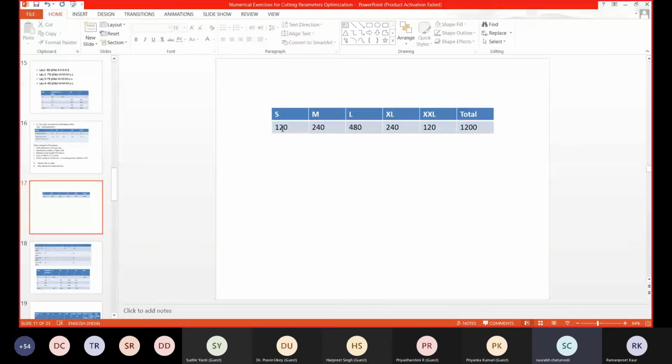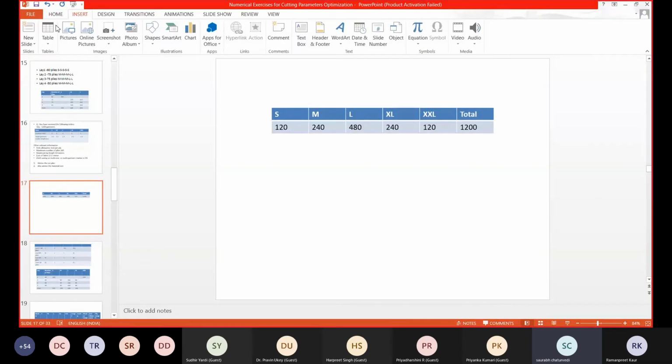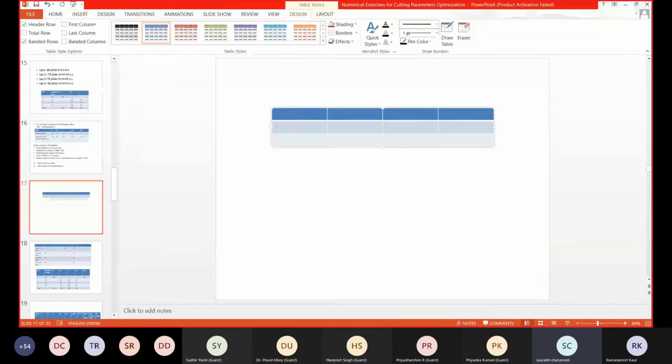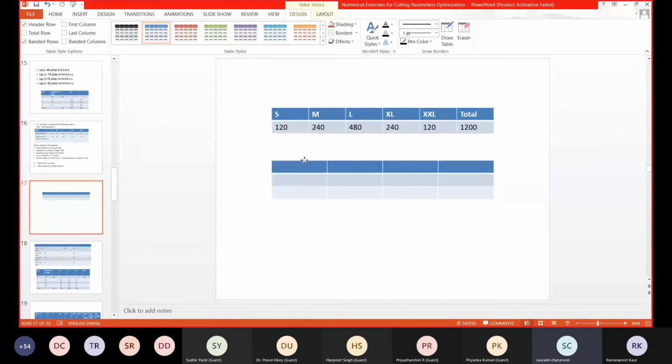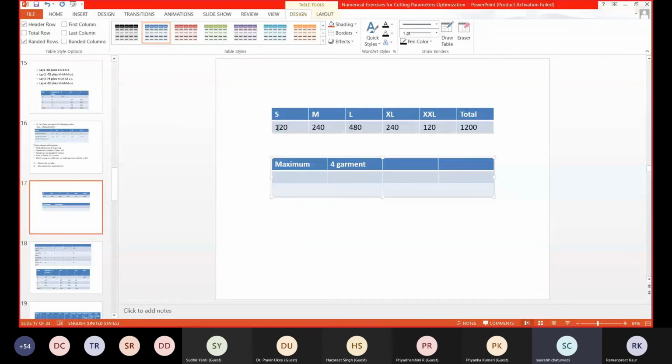What I have tried to make, because maximum possible, I just try to show how. Because students ask me, sir, this is hit and trial. Once you are giving us the answer, we can see. Okay. My first thing was that the maximum was 4 garments, so I need to make sure that I meet 4 garments. Which 4 can I mix? I can see the ratio here: small and medium are in the ratio 1:1.